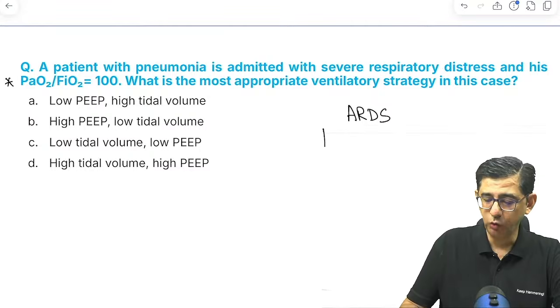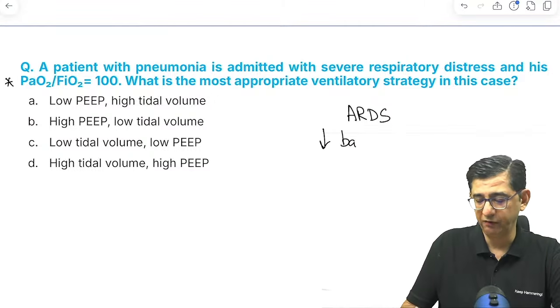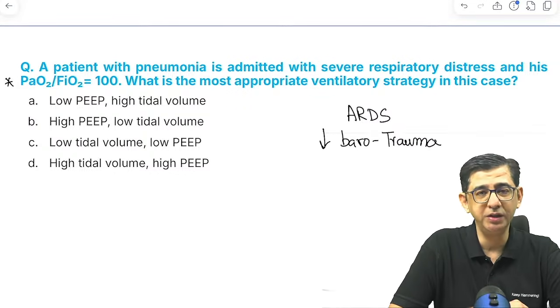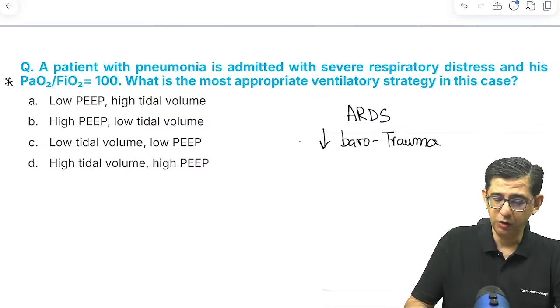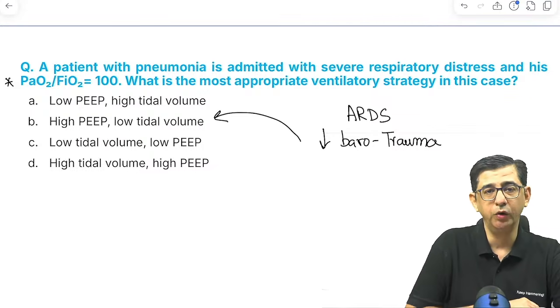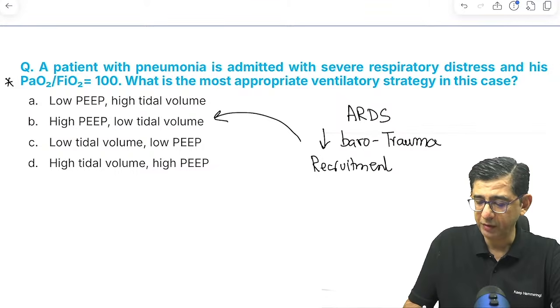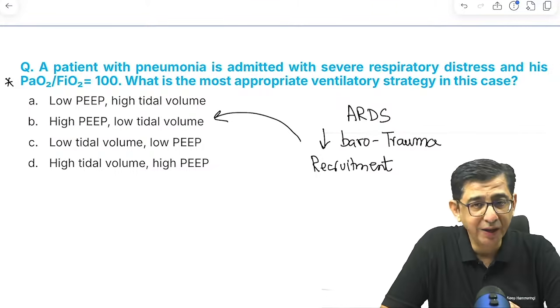You see, there are two objectives which I want to revise at this moment. That is the core thing with respect to management of an ARDS patient on a ventilator. One is to minimize the chances of barotrauma, because of which we like to keep a low tidal volume. But at the same time, I would like to also do recruitment of the alveoli, because the alveoli are damaged after all. The production of surfactant is also lower.